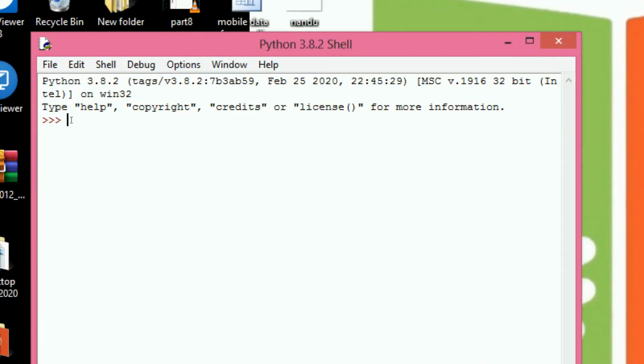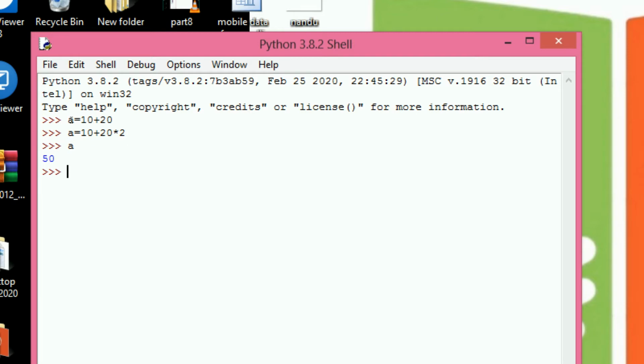So now we see the operator precedence and associativity in practice. For example, I am giving an instruction 10 plus 20. We all know there is only one operation, plus, so it returns 30. Now I am taking another example, 10 plus 20 into 2. Now we are confused whether to perform addition or multiplication first. Based on Python precedence, multiplication has higher priority than plus. So a value equals 50.